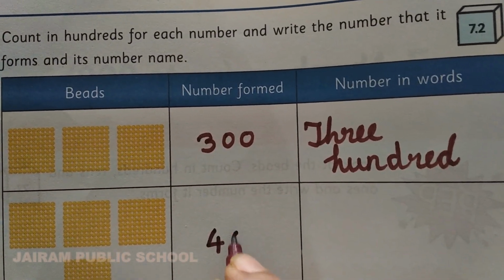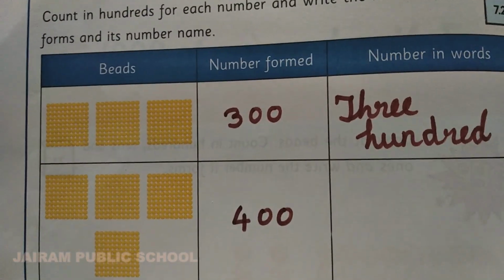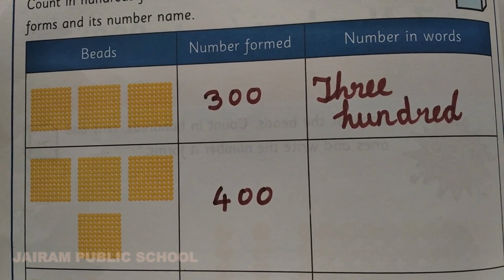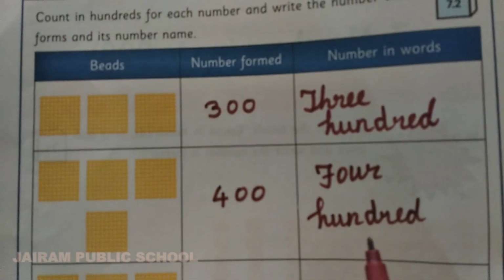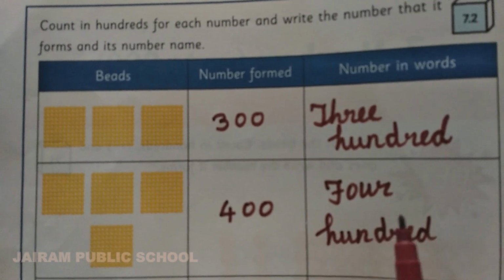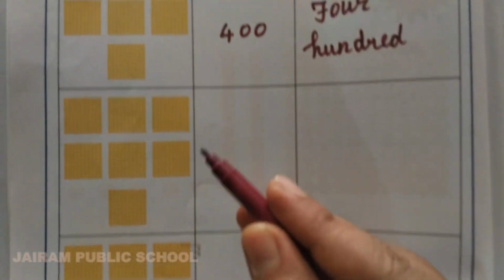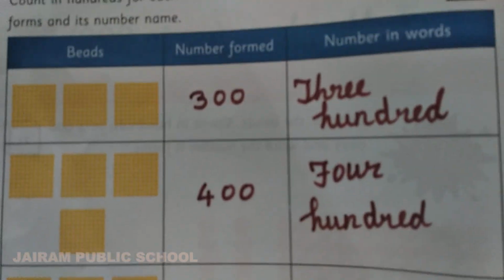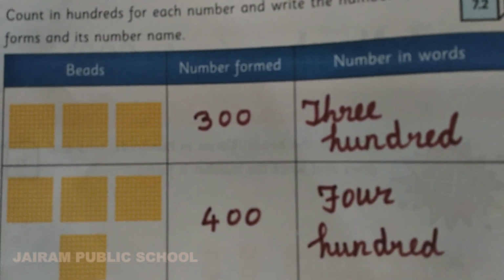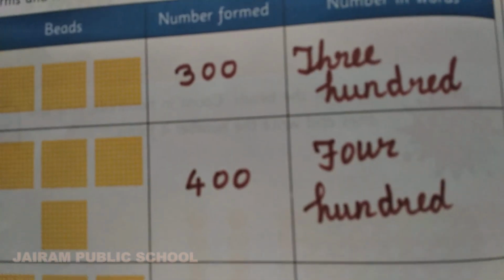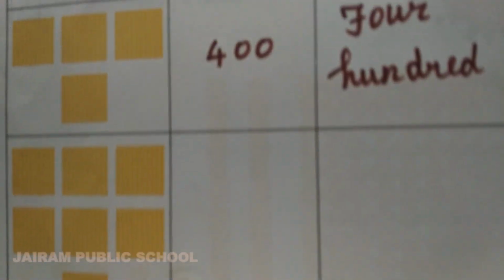So the number formed is 400. So you want to write it in words. Like that, you want to finish the remaining two. Sit along with your parents and complete this. The remaining two you want to complete.